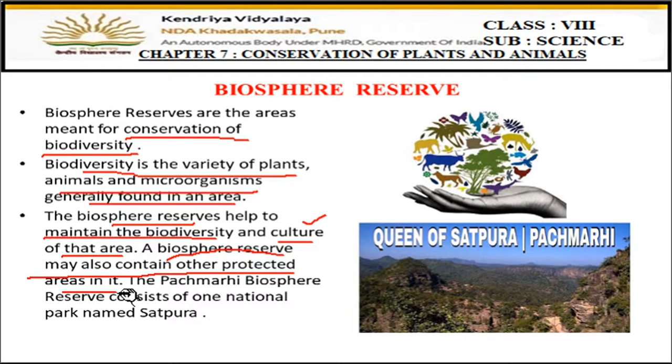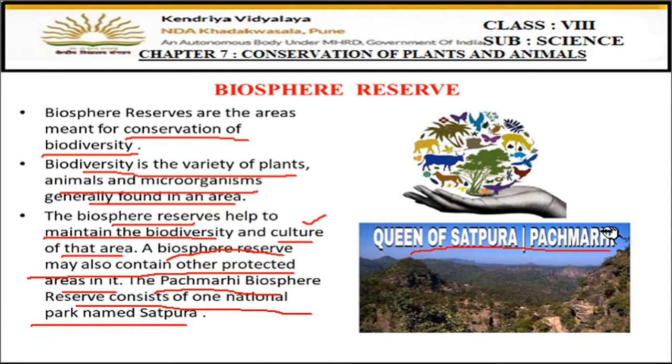A biosphere reserve is a very big area. It may contain some national parks inside. It may contain some sanctuaries also inside, right? But a biosphere reserve is a big area. So the Pachmarhi Biosphere Reserve consists of one national park named Satpura. Right here you can see Satpura, Pachmarhi.